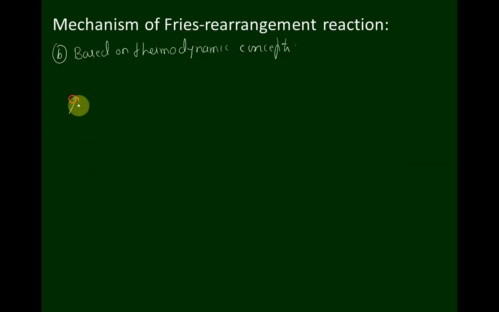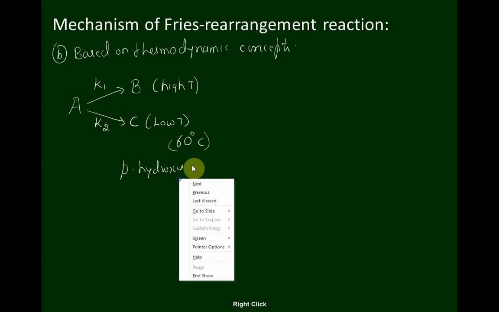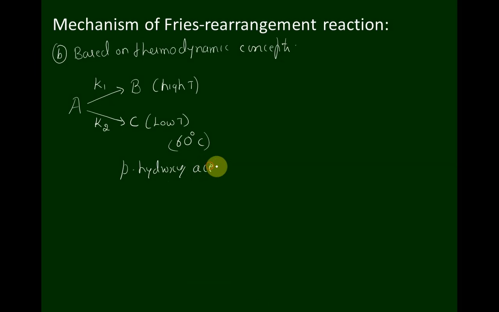Again I will take the parallel reaction. A is converted into B and A is converted into C. This is rate constant K1 and this is rate constant K2. C is obtained at low temperature and B is obtained at high temperature. Means C is obtained at 60 degrees Celsius, which is para hydroxy acetophenone. Para hydroxy acetophenone is obtained at 60 degrees Celsius.